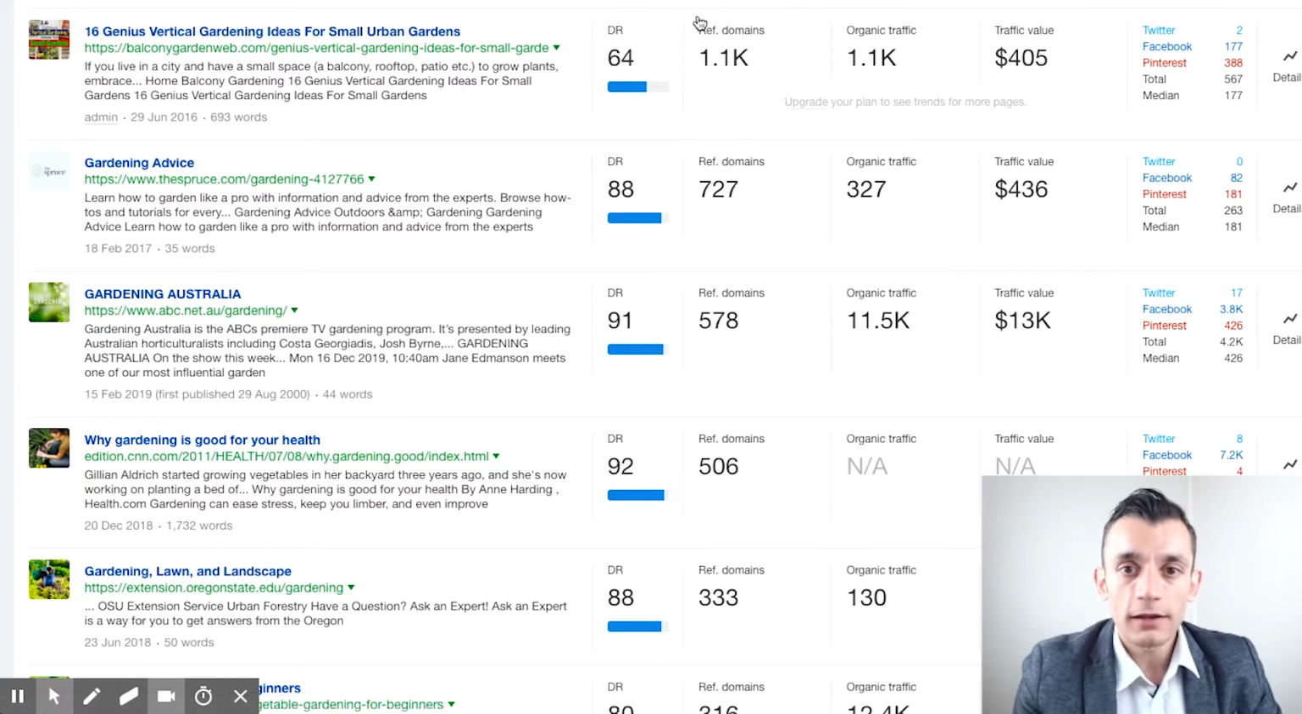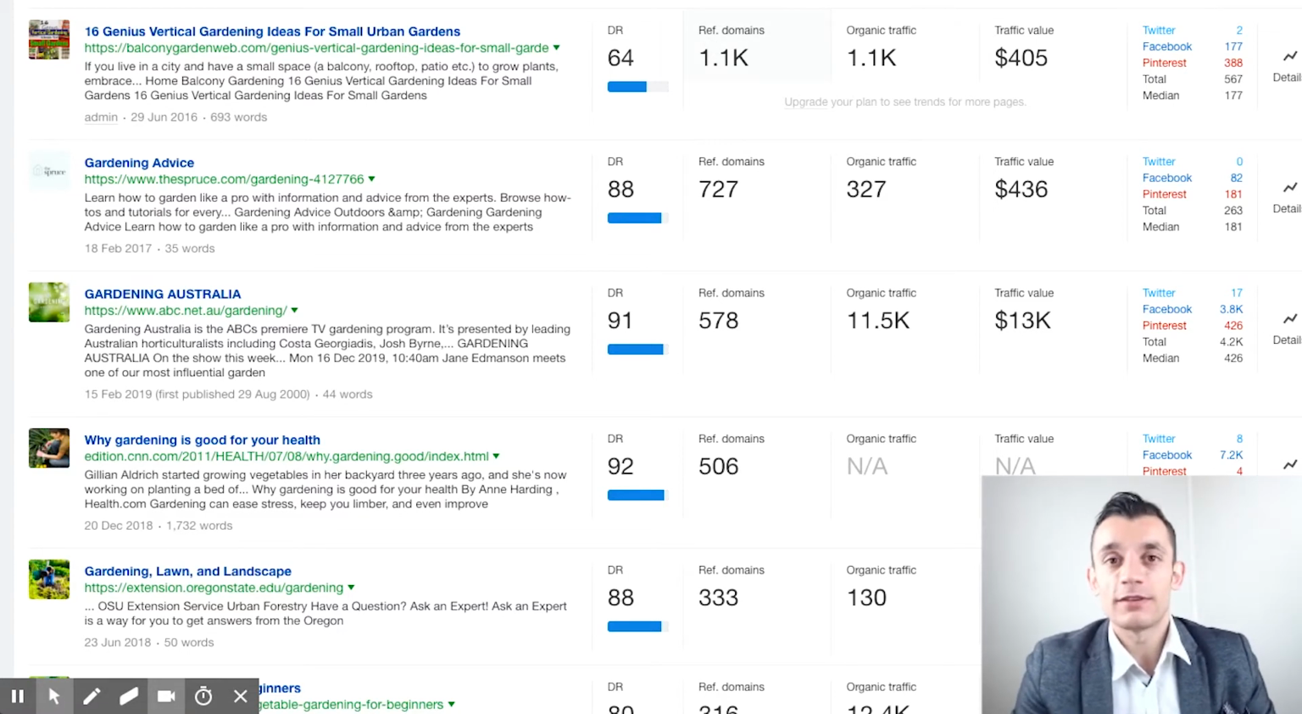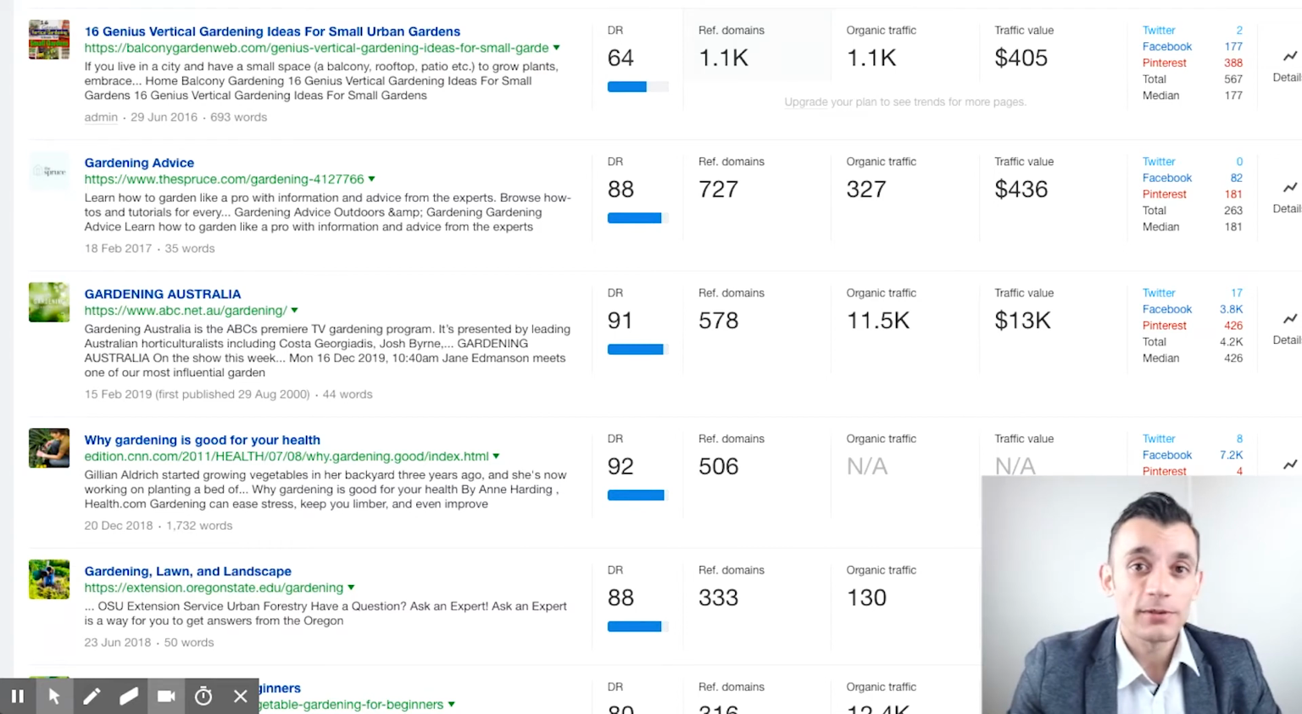So if it's got over 200 referring domains, it's probably going to be a good opportunity for the skyscraper technique because that means loads of prospects to go at. And the more prospects you have to outreach to, the more links you're going to get to your website, in theory.